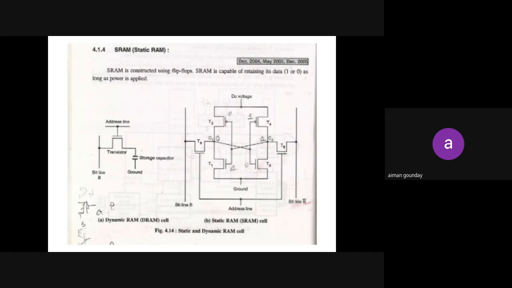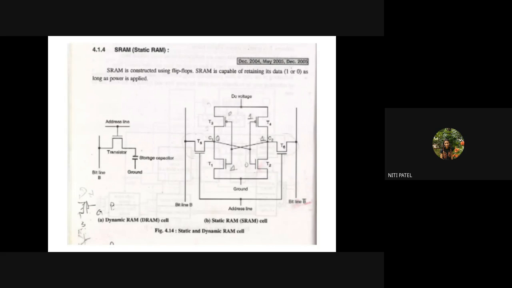One minute. I want the values in sequence: T1, T2, T3, T4. What will T1 be? T1 is 0. One minute. If everybody tells at the same time, how can I hear you all? Ma'am, you said T2 is low, so 0. So T1 will become 0.